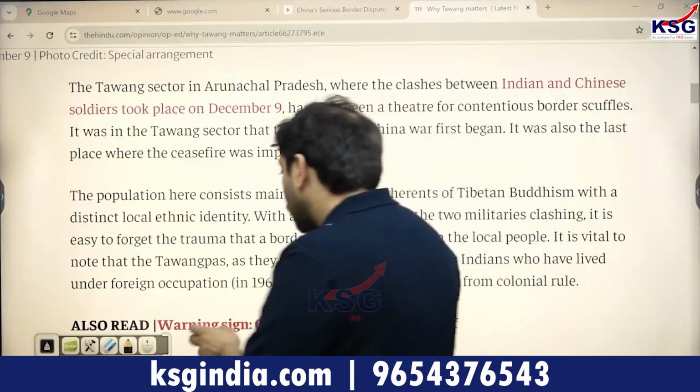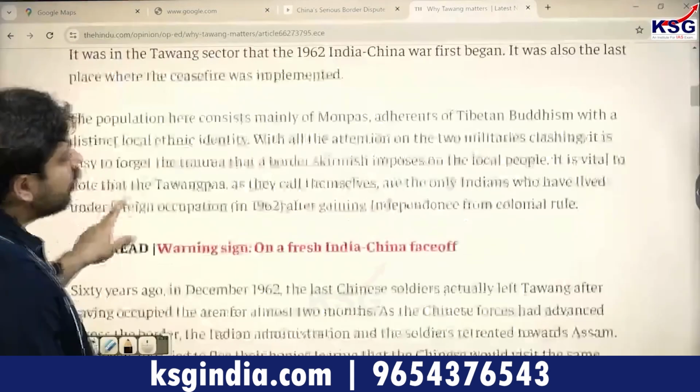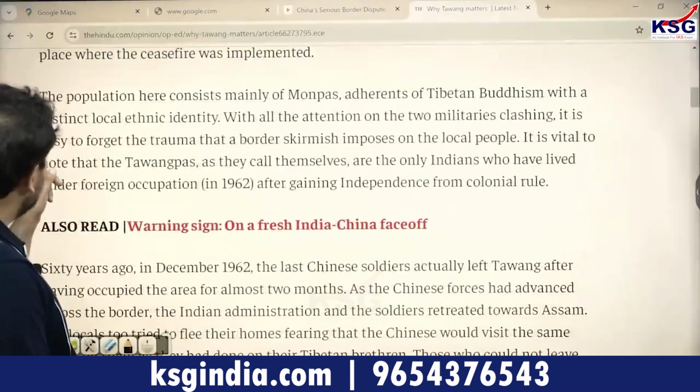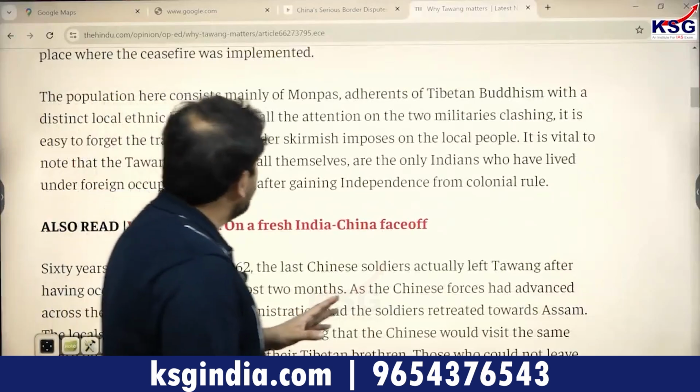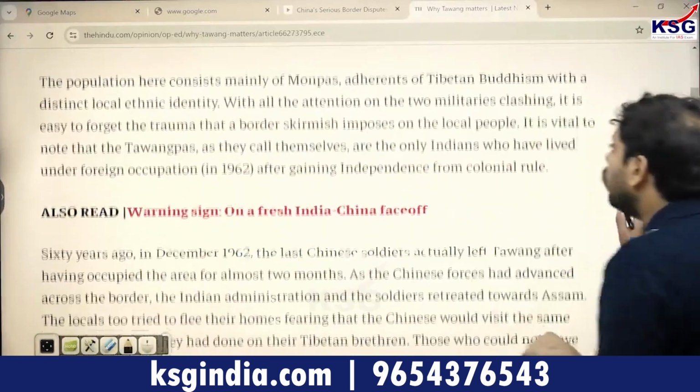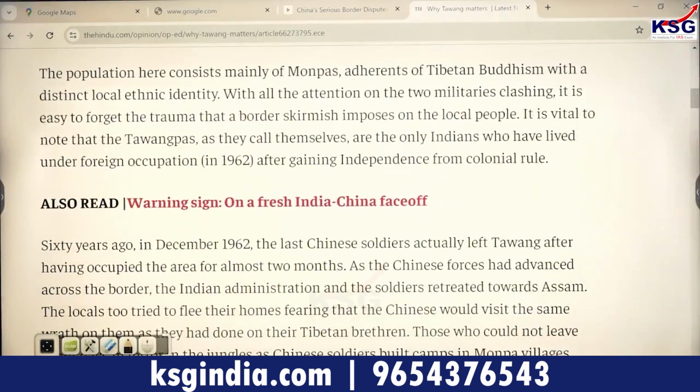The population here consists mainly of Monpas, adherents of Tibetan Buddhism, with a distinct local ethnic identity. With all the attention on the two militaries clashing, it is easy to forget the trauma that a border skirmish imposes on the local people. It is vital to note that the Tawangapas, as they call themselves, are the only Indians who have lived under foreign occupation after gaining independence from colonial rule.